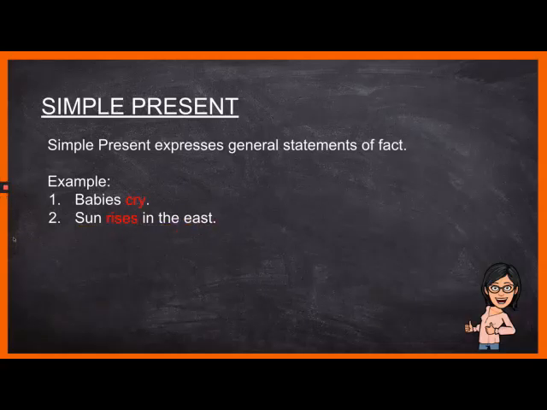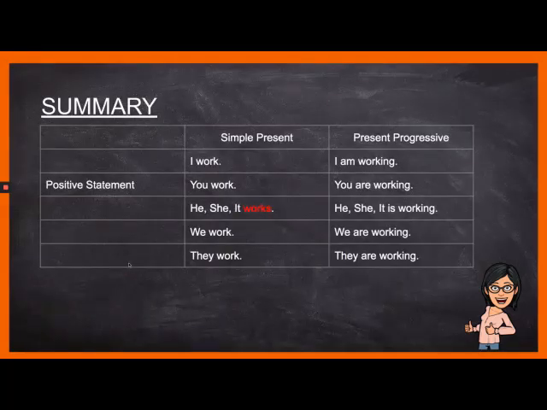All right? So, as a summary, I guess we could say that when we form positive statements in simple present form, if your subject is I or you or we or they, our action verb will always stay the same in simple form without s. It will only be different if we are using the third person singular form of subjects. So we need to add s at the end of our action word.